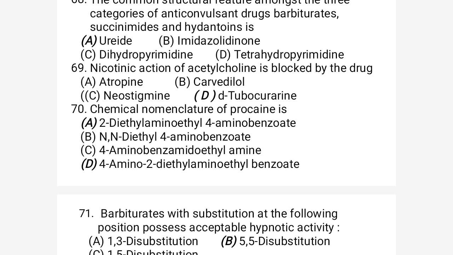So look here, students. Option A and option D are both correct, because both IUPAC names describe the same structure: the benzoate or benzoic acid ethyl ester with an amino group at the 4 para position, a PABA derivative.